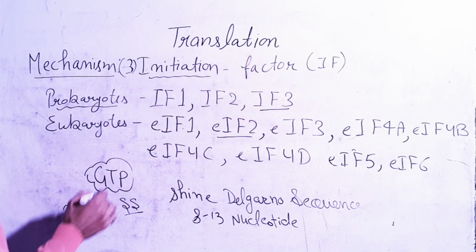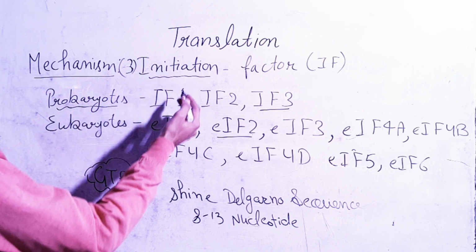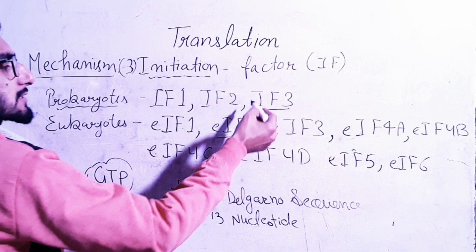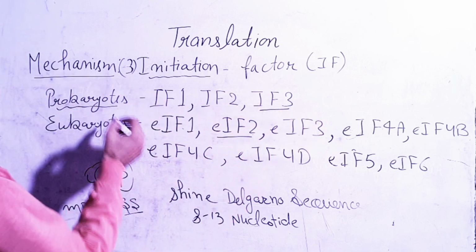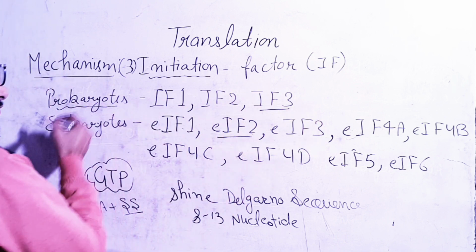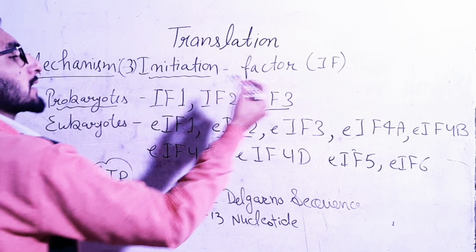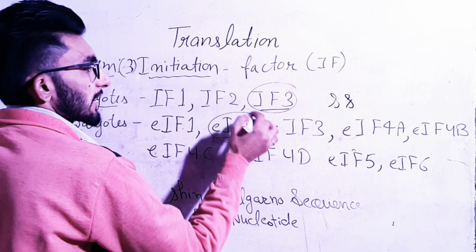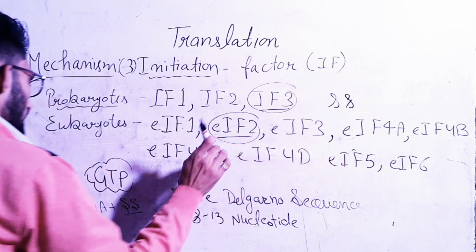Okay? Next, GTP is required for this process of initiation. Okay? And out of these initiation factors, IF3 of the prokaryotic cell and EIF2 of the eukaryotic cell are attached to the smaller subunit of the ribosome. Okay?